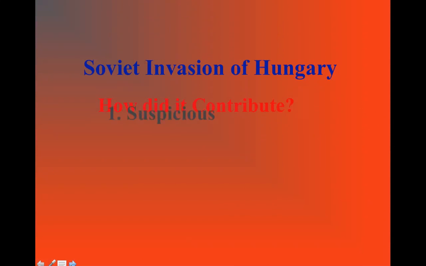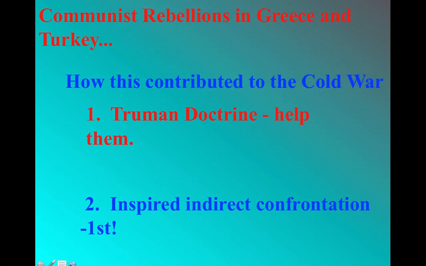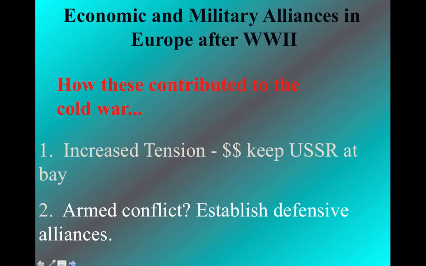The Soviets invade Hungary. Again, we see the building of the Iron Curtain and rebellions in Greece. The Truman Doctrine will be established, and we will see indirect confrontation, which will be really the first act of the Cold War. Keep in mind, a Cold War is different than a hot war. In a Cold War, there is no military force or physical aggression. And we see increased tension, an arms race, and also a satellite race.